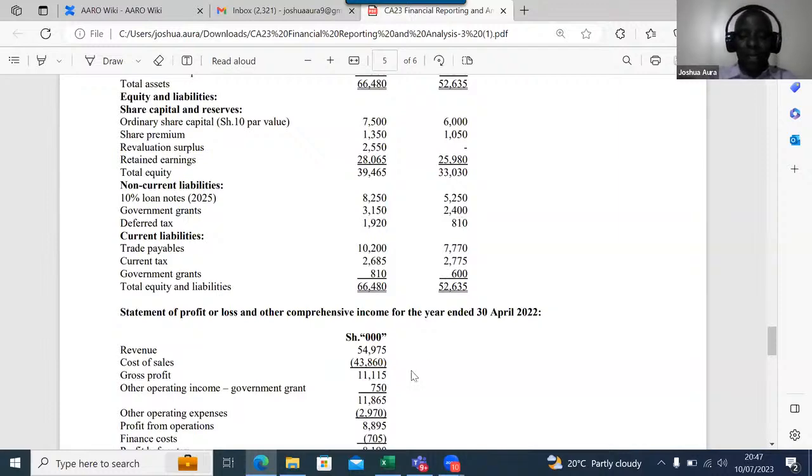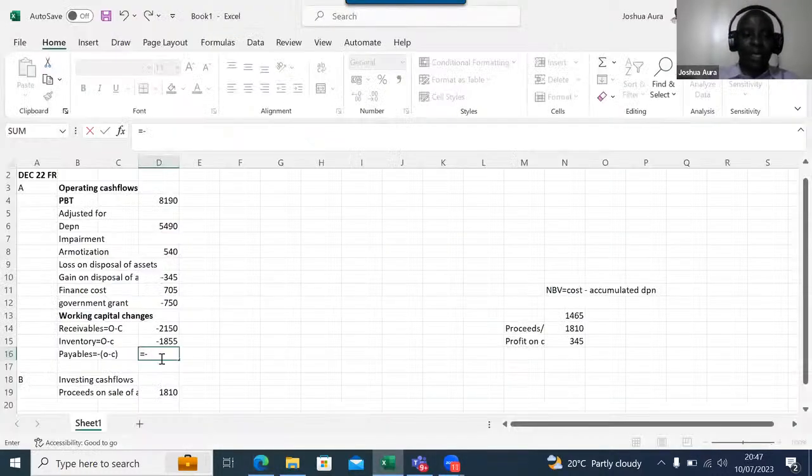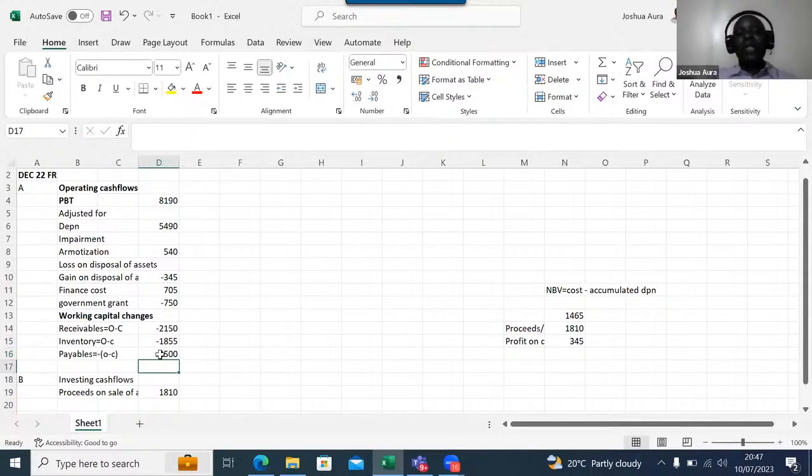So you come back here. You say open brackets. We have here 7,700, we say minus 10,200, and you close brackets like that. Great. And then you say enter. You can see now this is self-adjusting.